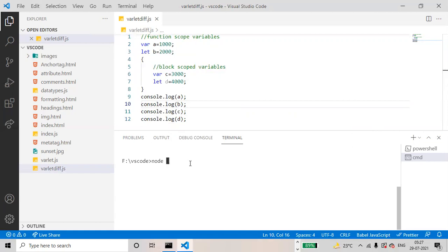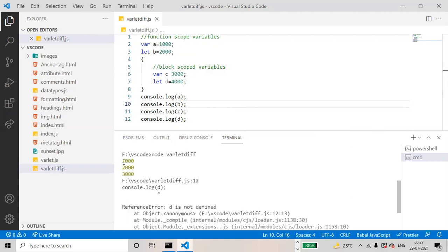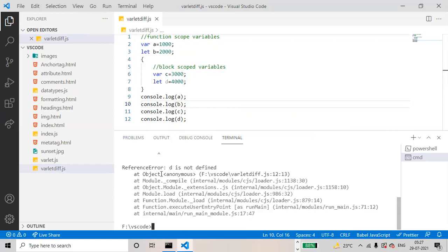Node space file name, varletdifference. .js is optional. If you want, you can include it, or you can execute like this. See here, the a value is 1000, b value is 2000, c value is 3000, but d is not defined. Outside the block, d value is not defined. Why? Because the keyword is let.